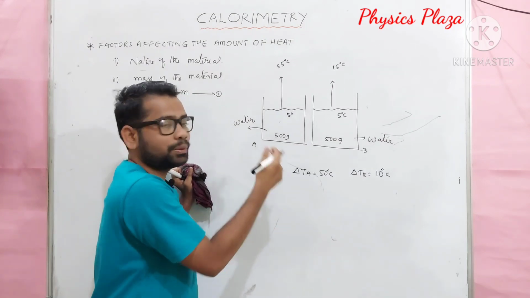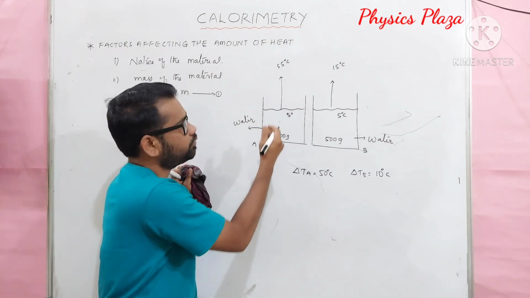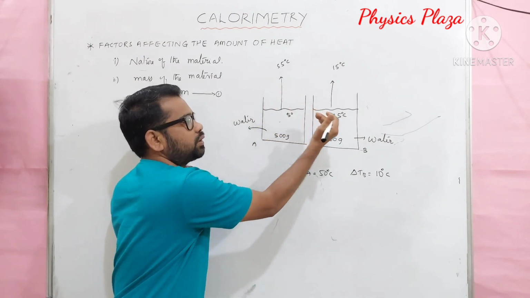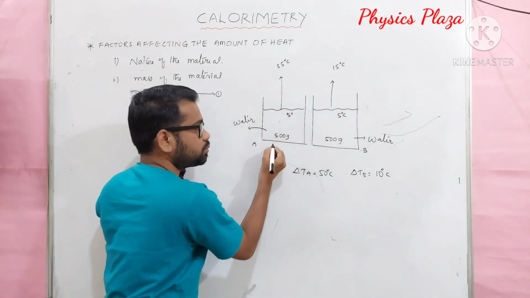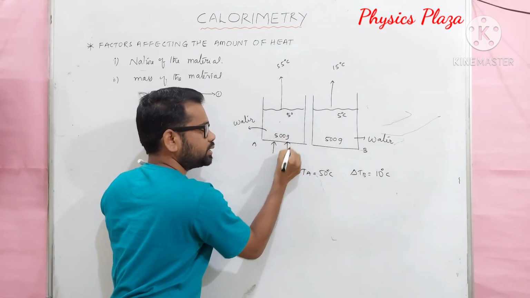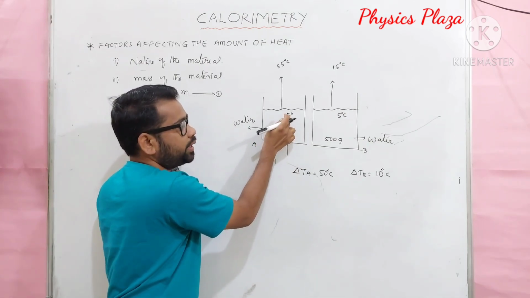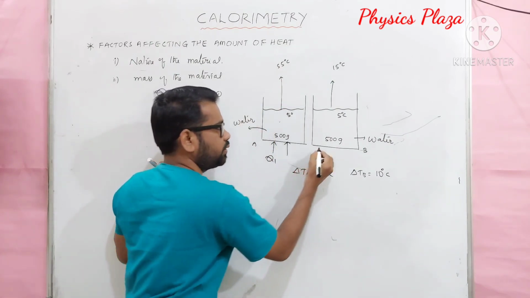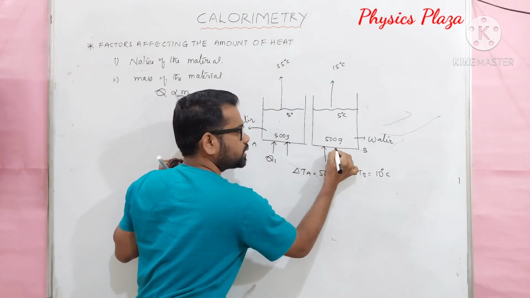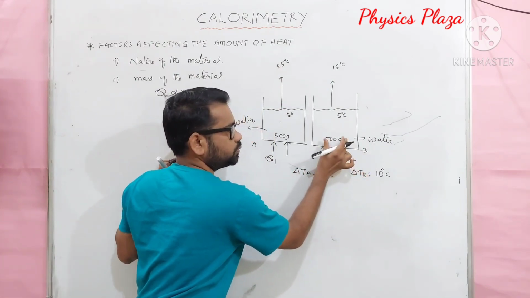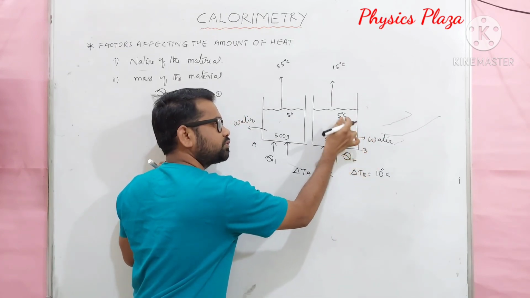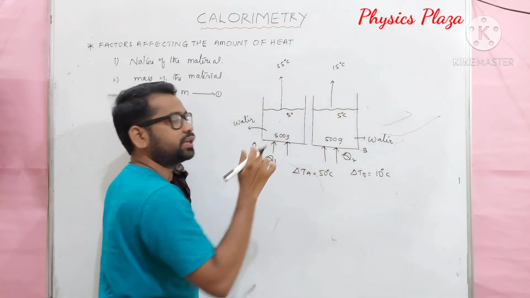In order to raise the temperature of the water either from 5 degrees Celsius to 55 degrees or 5 degrees Celsius to 15 degrees, some amount of heat must be supplied. Let us say Q1 is the amount of heat supplied to raise the temperature from 5 to 55 degrees Celsius, whereas Q2 is the amount of heat absorbed so that the temperature of water is raised from 5 to 15 degrees Celsius.